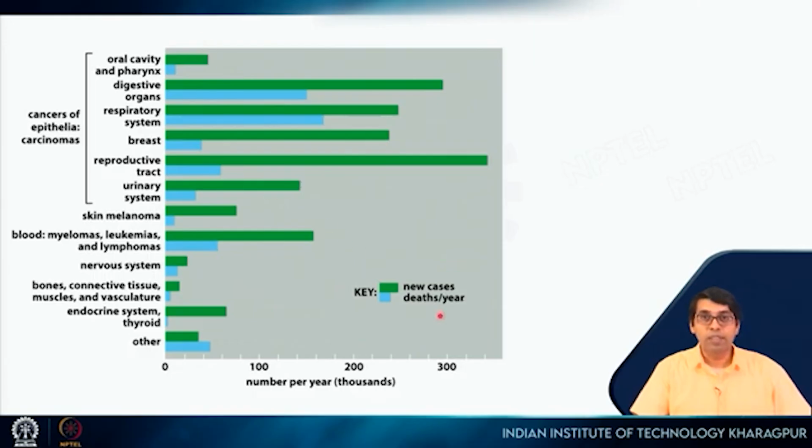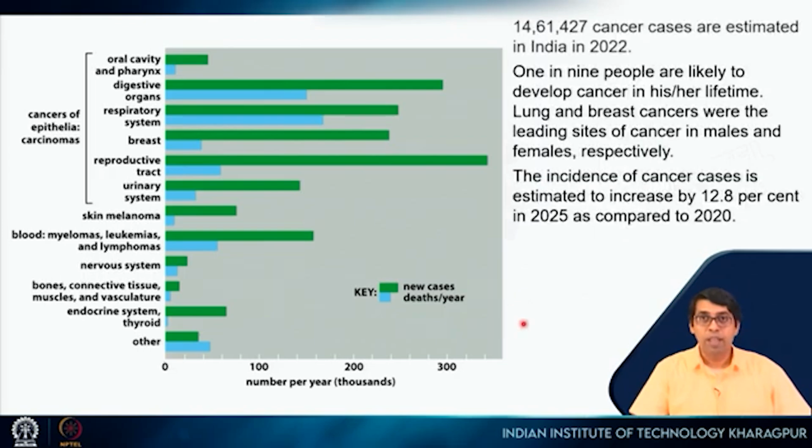In this case, what you see in green shows the number of people, in thousands, who are diagnosed with this particular cancer each year, and blue shows the number of deaths. So it turns out that cancer has become one of the major killers. This is in the context of the United States, and here is some data for India.